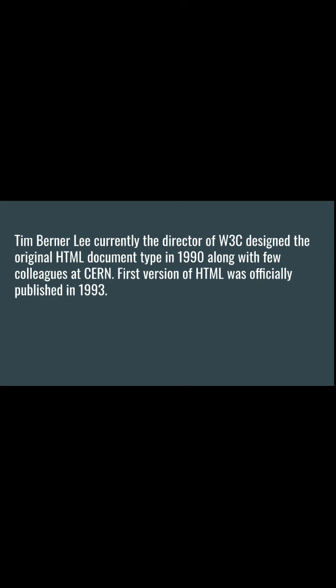Tim Berners-Lee, currently the director of W3C, designed the original HTML document type in 1990 along with his colleague at CERN. The first version of HTML was officially published in the year 1993. We are going to work with the latest version, the fifth version of HTML. That's why the name has been given HTML5, which is still under development.